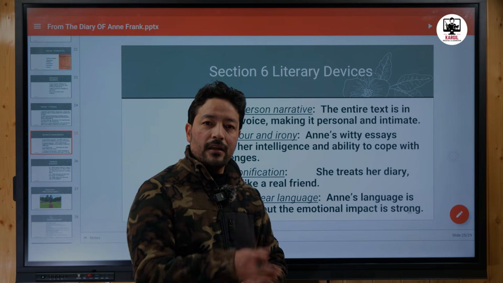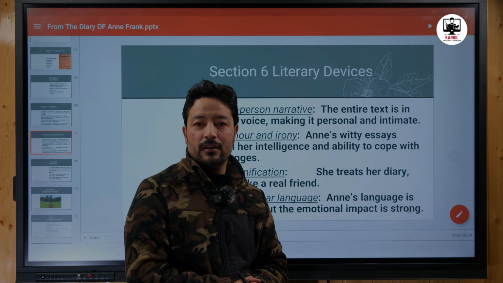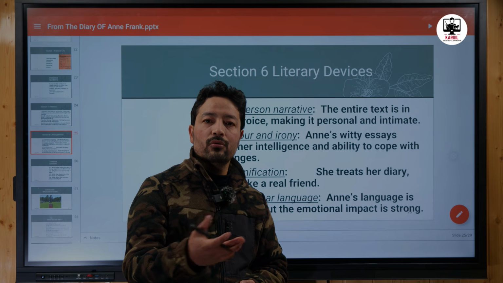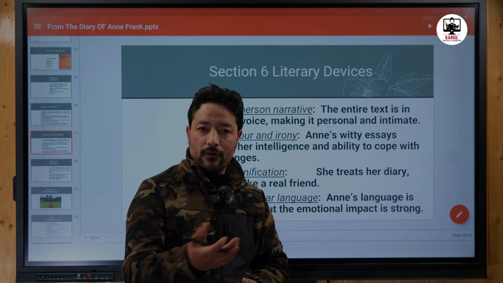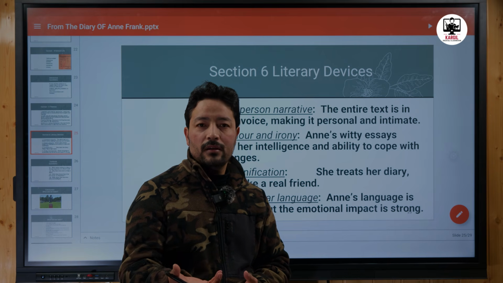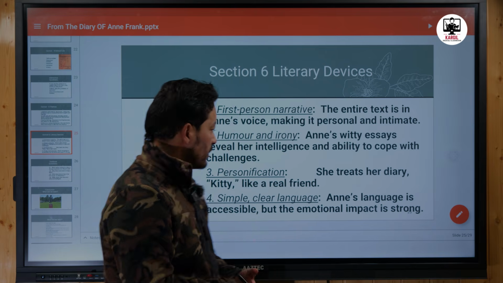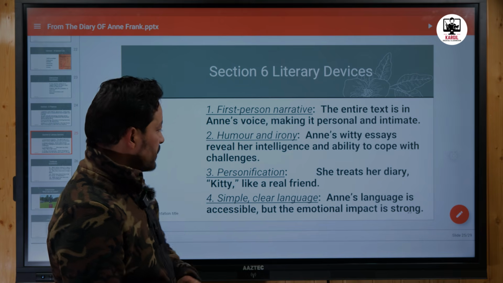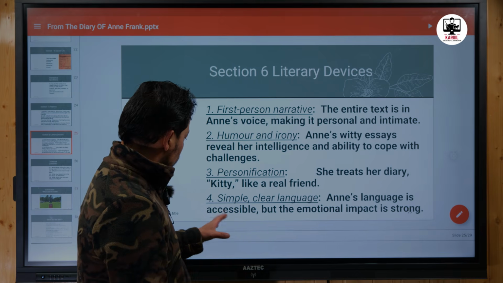So in the diary, she talks to the diary as if it is a human friend. She calls it Kitty. She tells it that you are a source of comfort and support for me. So she is talking as if she is talking to a real human friend. Therefore, the literary device personification has also been used.